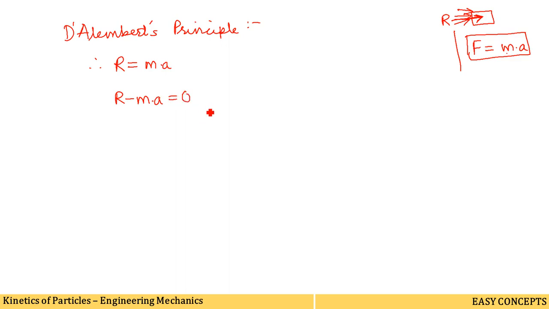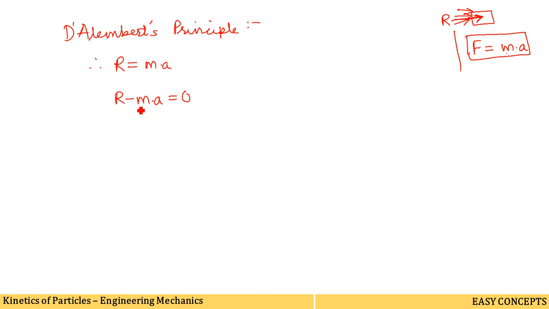It is now clearly understood that the equation R is equal to ma is the equation of dynamics, whereas the equation R minus ma is equal to 0 is the equation of statics or dynamic equilibrium. Hence, D'Alembert's principle is also known as the principle of kinestatics.